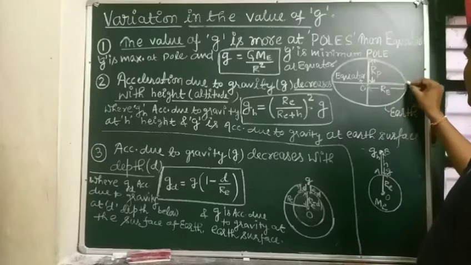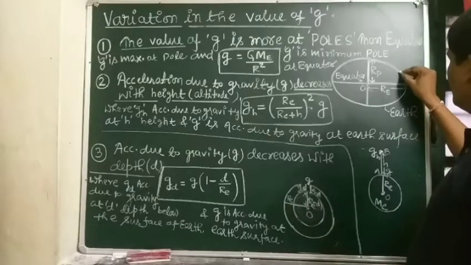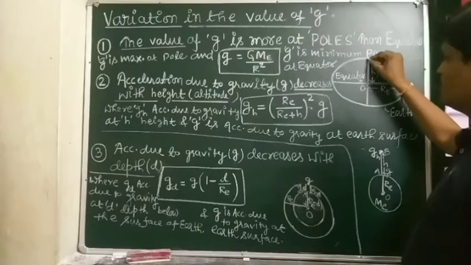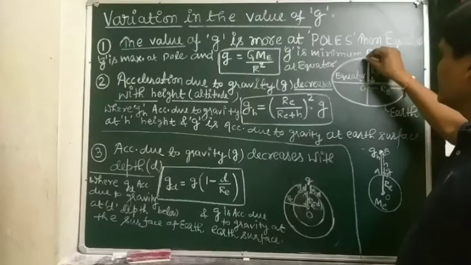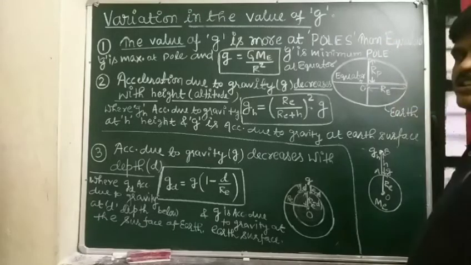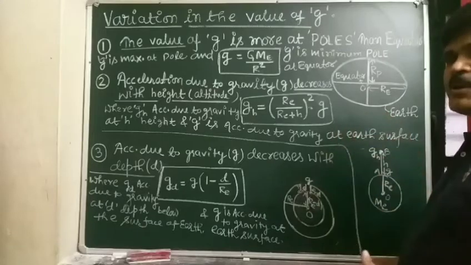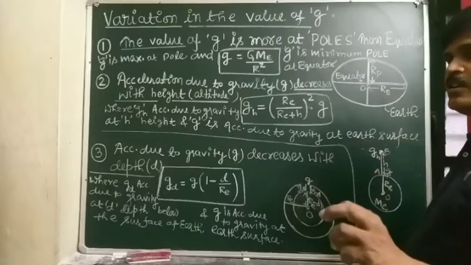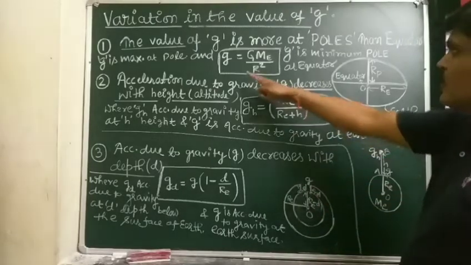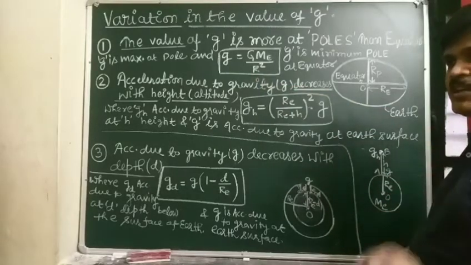Poles. So when any object moves from equator to poles, acceleration due to gravity increases, and when we move from poles to equator, acceleration due to gravity decreases. Reason is that the shape of the Earth is what? Elliptical, not spherical. So acceleration due to gravity is maximum at poles and minimum at equator.